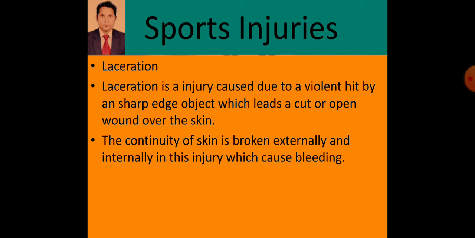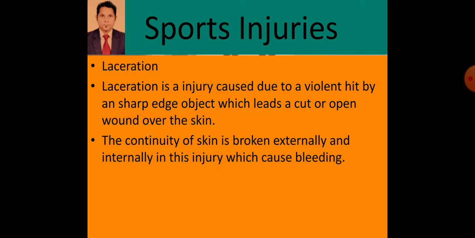As I have discussed in the previous slide, there are three layers of the skin: epidermis, the outer layer; mesodermis, the middle layer; and endodermis, the internal layer. So the external layer is getting damaged. That's why the continuity of the skin is broken externally and internally in this injury, which causes bleeding.